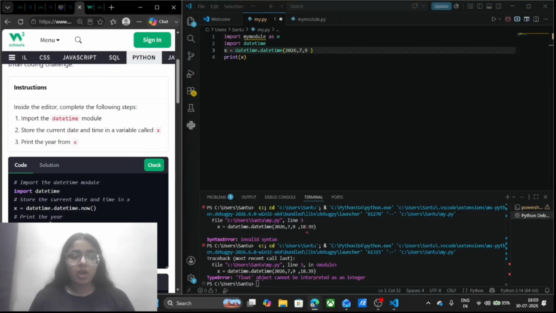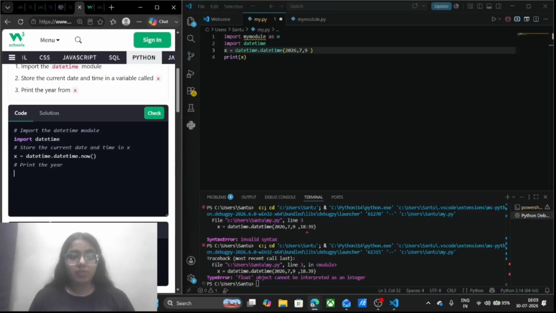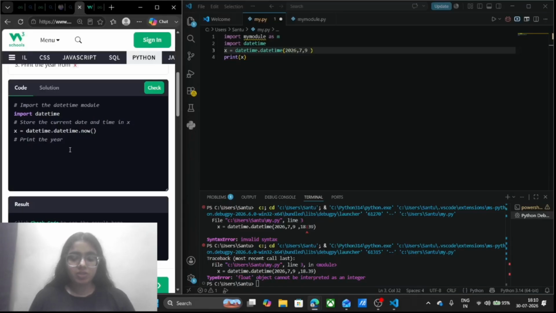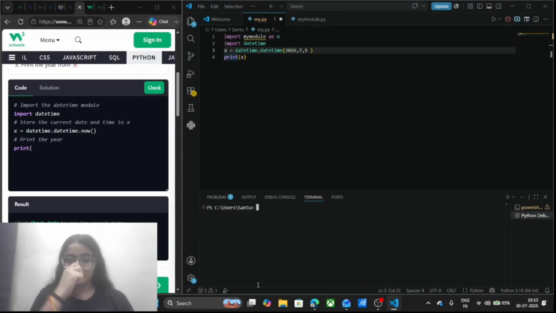And here I want to print only the year from the x. I will write print x, and I will simply run this and see what I am returned with.